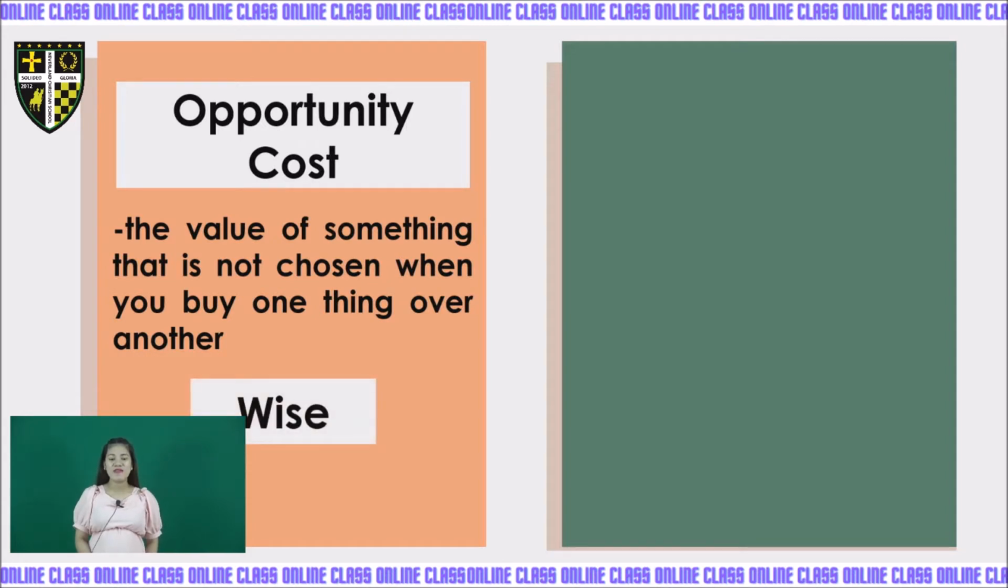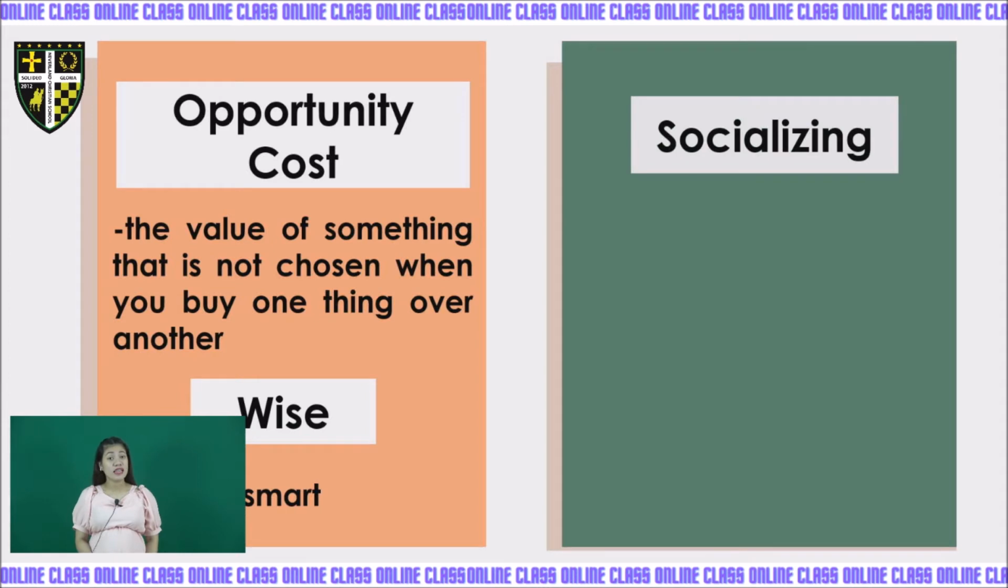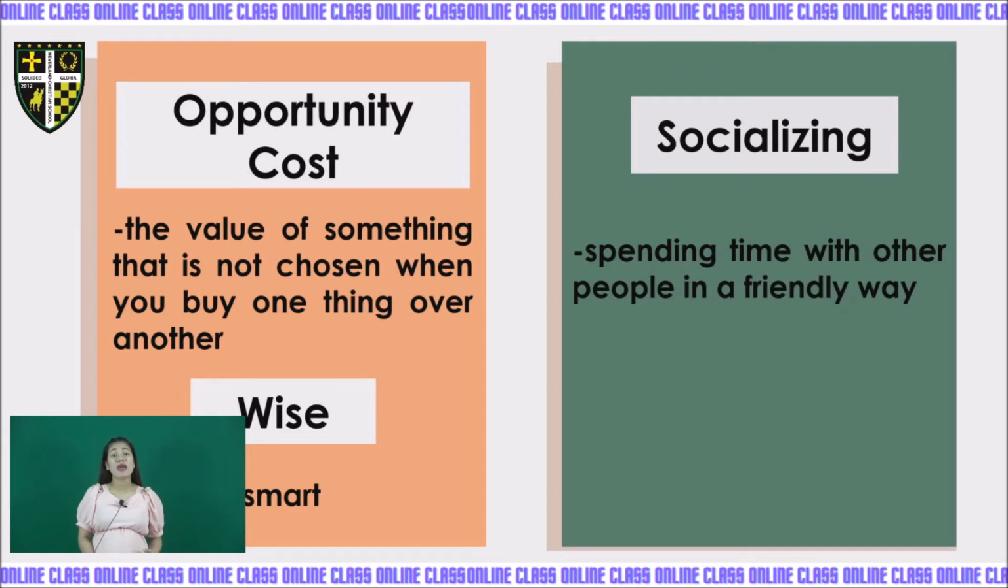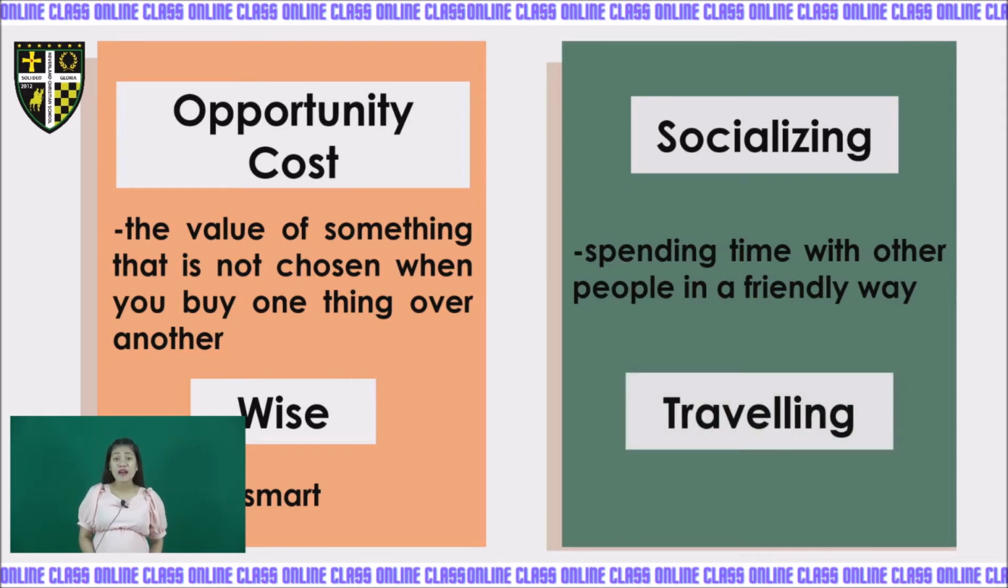And then the next one we have is wise. When we say wise, it is smart. Next, we have socializing. It is spending time with other people in a friendly way. Then the next one is traveling. Traveling means going to another place.